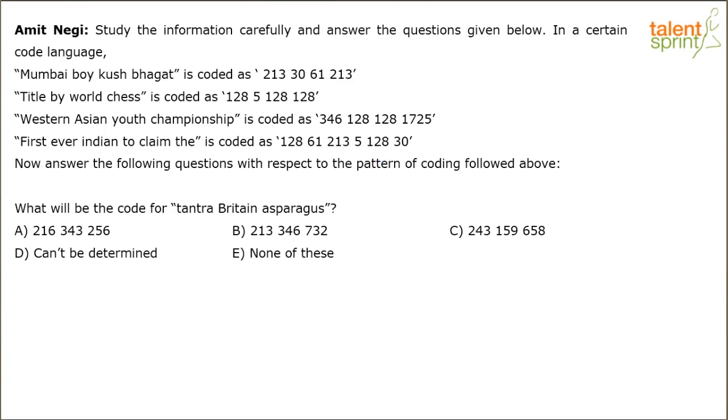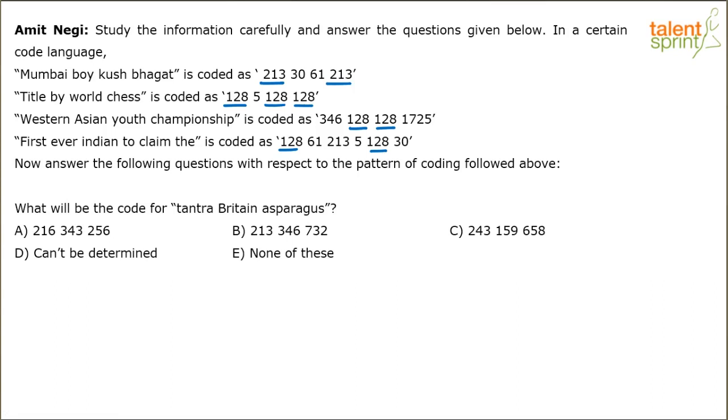So now answer the following questions with respect to the pattern of coding followed above. Observe 4 words, 4 numbers, right? Here we have got 6 words and 6 numbers. So clearly, 1 number per word. And interestingly, there are some numbers which are the same. For example, in the first statement, Mumbai boy Kush Bhagat, we have 2 common numbers, 213 and 213. In the second, 128, 128, 128, all 3 are common. In the third statement, we have got 128 common. Right here, we have got 128 common. So maybe that should help us identify one. It should give us some hint, right?